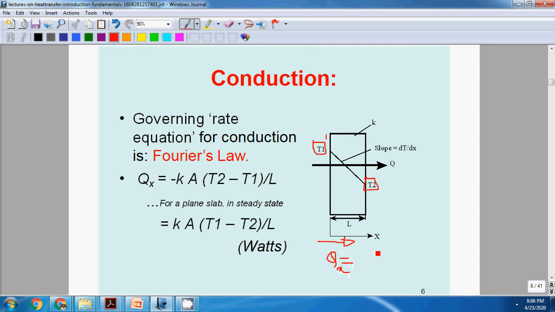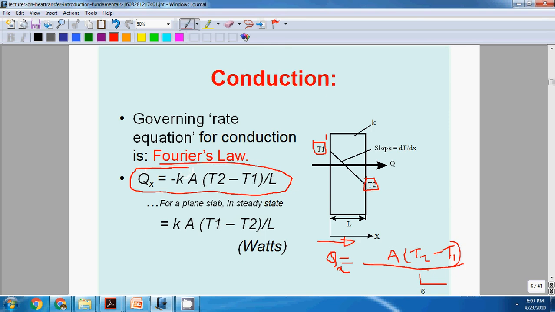According to Fourier law of conduction, Qx is directly proportional to area and temperature difference, that is T2 minus T1, final temperature minus T1, and inversely proportional to the length L. The negative sign is taken because mostly T1 will be greater.